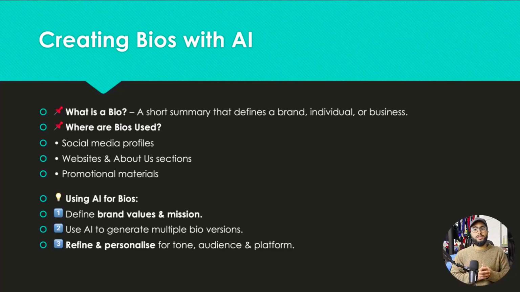And again, in promotional materials, if you're using promotional materials like cards or packaging, you have a bit of a short bio written on there. What exactly are we as a brand? Again, this all contributes to the overall brand image. Now, how are you going to use AI for bios? It's very similar to using it for taglines. So define your brand values and mission. Tell the AI, what exactly are you trying to achieve? What type of brand are you trying to create?